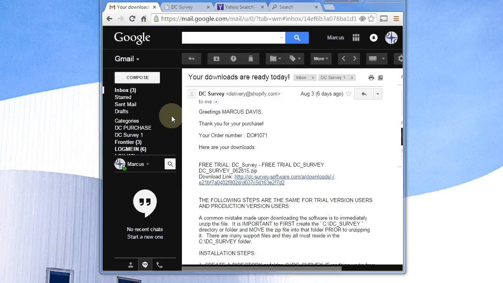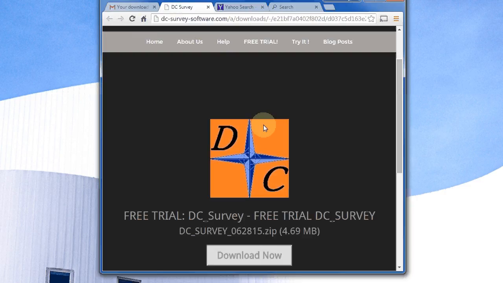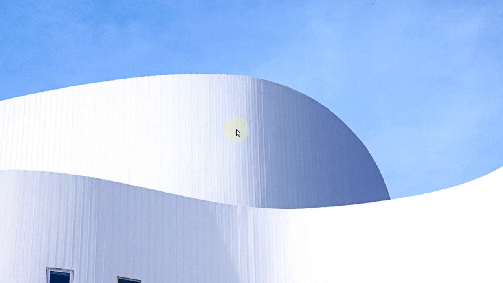What you see is the email. Notice that your order has been prepared for download and that there is a link to that software download in that email. Once you have clicked that link, it brings you to the download screen on the website. Once you download, which generally only takes a minute or two, the program and the zip file have been deposited in the download folder.